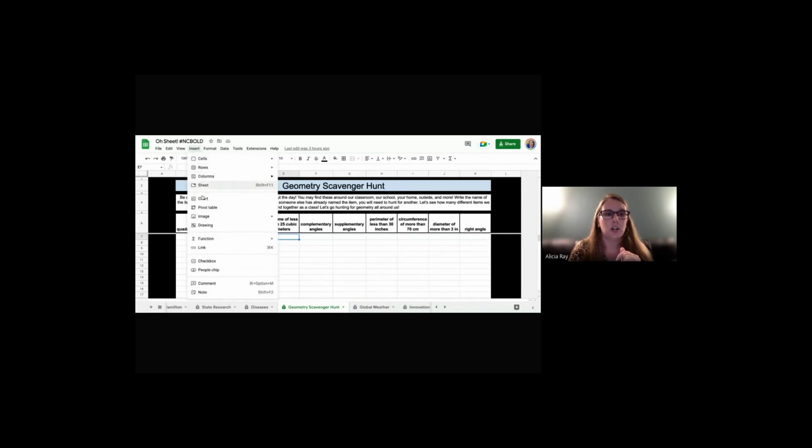So let's say that they find something that has a volume of less than 25 cubic meters. So they're going to go up to our insert button and they're going to go to image and they want to put that image in the cell. It needs to go in the cell, not over it. Over it's going to make it a lot larger and it's going to cover multiple different areas of the scavenger hunt. I just want it to go in the cell.